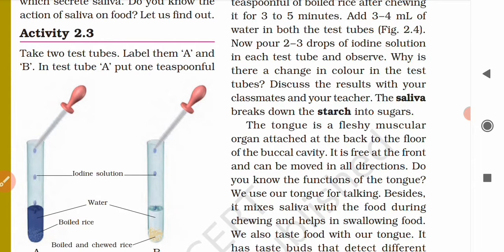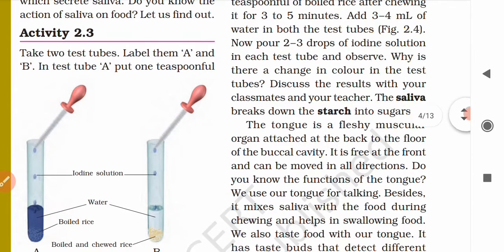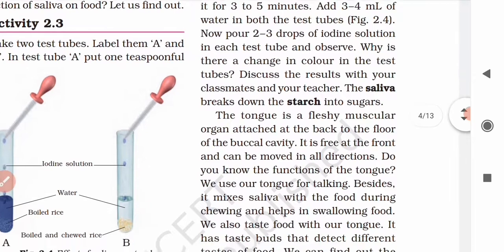But in test tube A, what happened? You did not chew it. You just added boiled rice in test tube A, then you added iodine solution. That is why there is a change in color, because you did not add saliva. It was not digested or broken down by saliva. That is why starch is present in test tube A, but in test tube B there is no starch present. Understood? Clear? Okay.